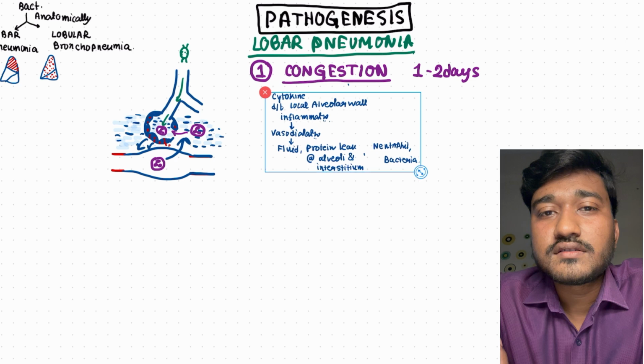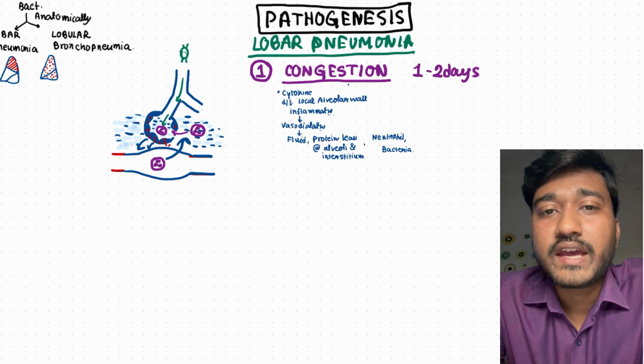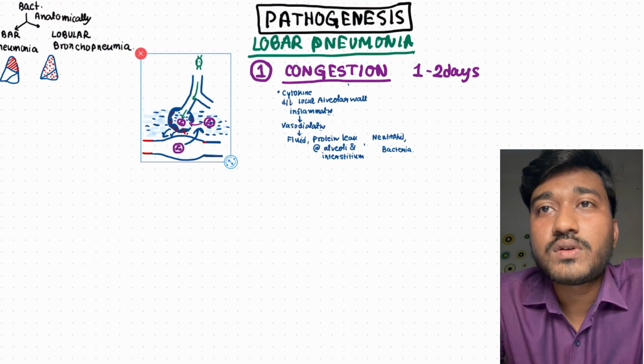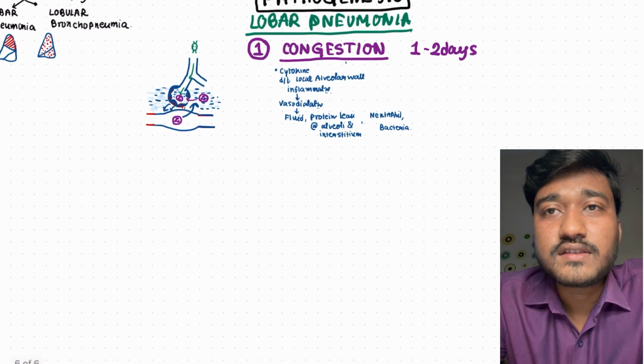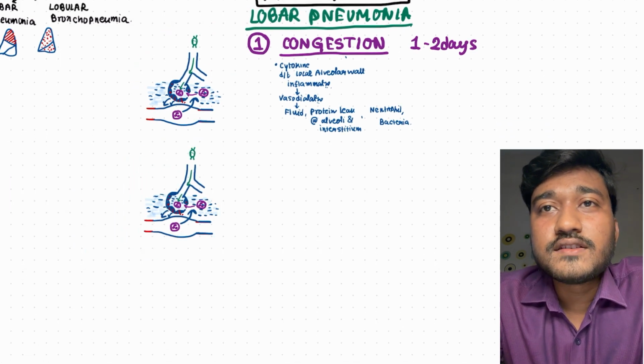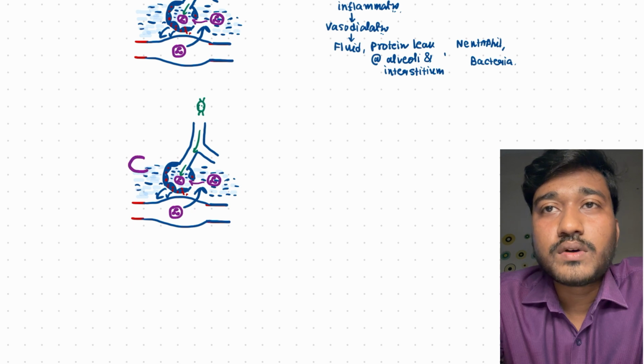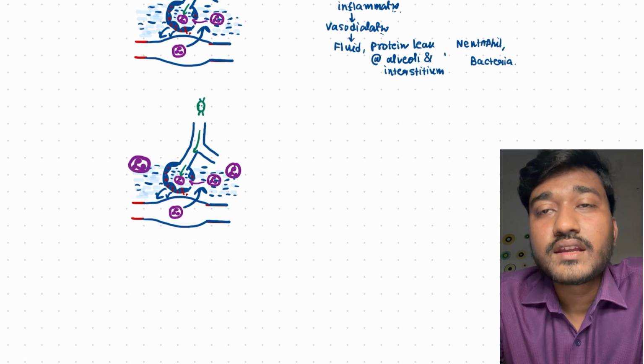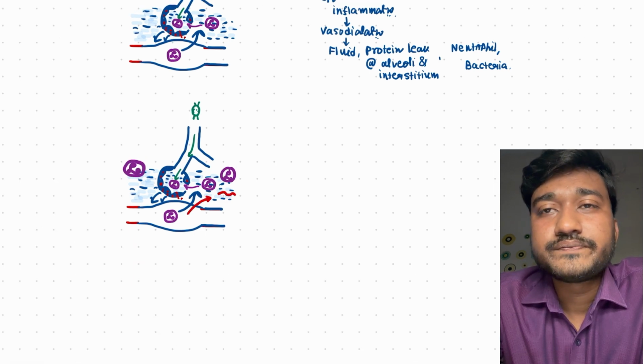Therefore this is the starting of inflammation, which happens in the initial 1 to 2 days, and this phase is termed as congestion, the phase of congestion. This is the first pathological step in lobar pneumonia. The second step is red hepatization.